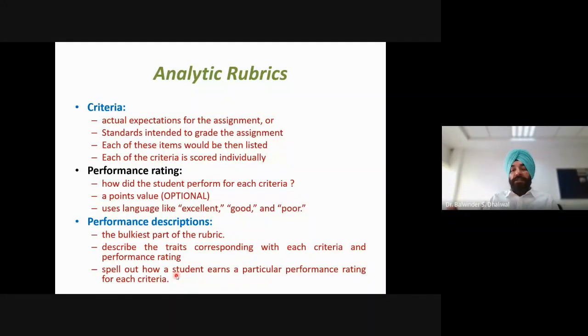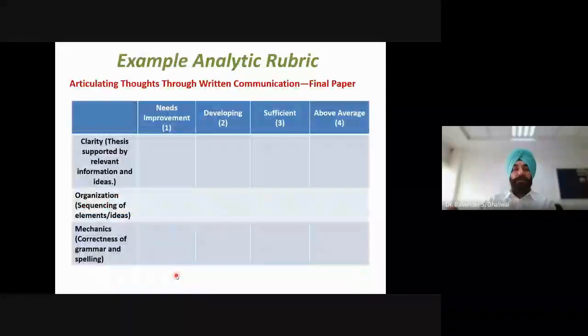In this we describe the traits corresponding with each criterion and performance rating. So if we are using a criterion, say clarity, then how is excellent defined in reference to clarity, and how is good defined in reference to clarity? All those things we need to describe in clear and simple language. Also we need to spell out how a student earns a particular performance rating for each criterion. What should be shown by the student, what should be included in student work if the student wants to achieve a particular performance level with respect to a particular criterion? All these things should be part of the performance descriptions.